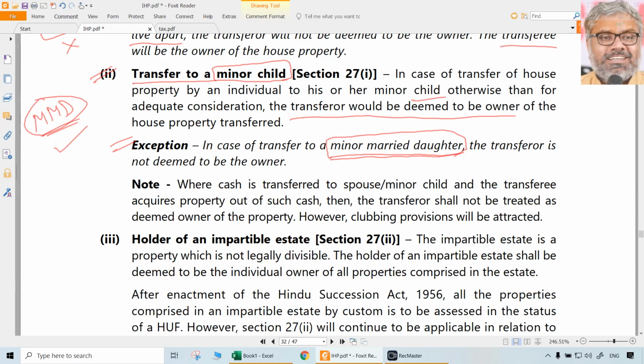Now, naturally, a question comes: how can a minor daughter be married? That is none of our business. We are not here to invoke and apply all the Indian Penal Code provisions and all the other acts to safeguard the citizens of this country. We have to understand that very clearly. We are talking about the Income Tax Act. All other acts are different. Maybe the person who has transferred the property will go to jail because he got his minor daughter married. That is none of our business. We are not bothered about that. Don't even think about other laws.